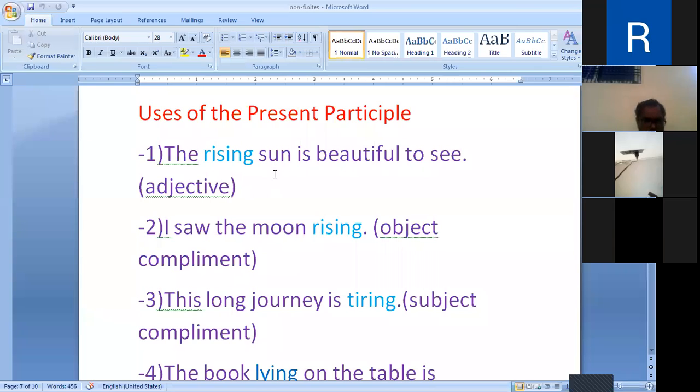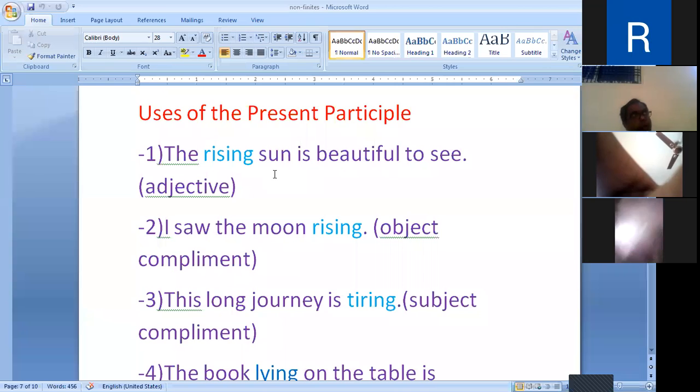Barking dogs seldom bite. But which dogs? Barking dogs. Barking is a present participle and qualifies the noun dogs. So, the present participle may be used as an adjective placed before the noun it qualifies. Next, number 2.